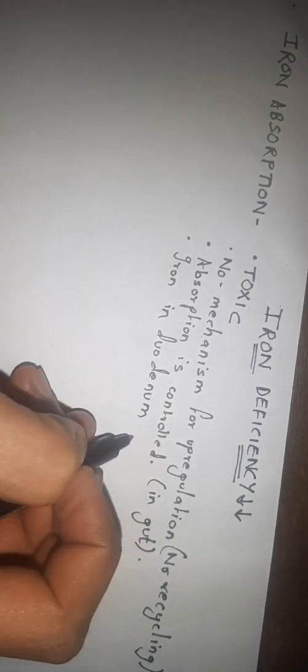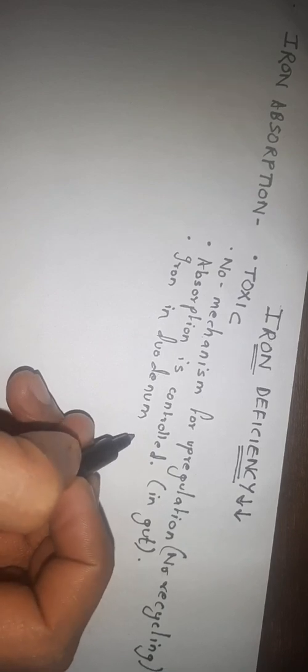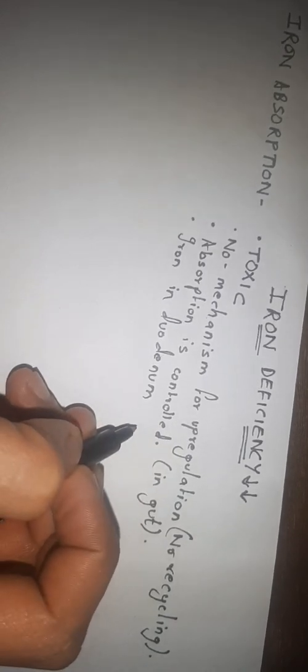From the gut, it is absorbed, not stored in gut. The normal Western diet contains 10 to 20 milligrams of iron per day, of which typically 5 to 10% is absorbed in the body. Normally, iron in the duodenum is reduced to its ferrous form. The duodenum is the part of the small intestine.